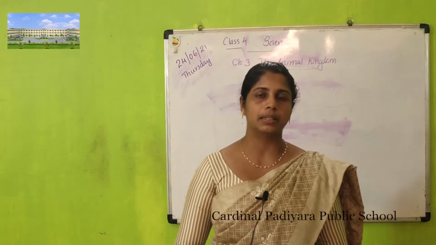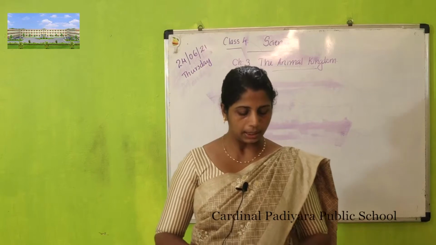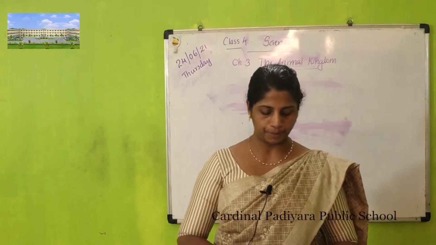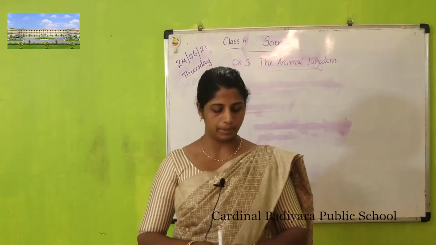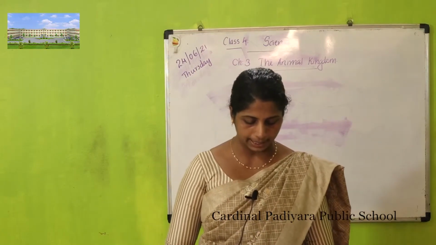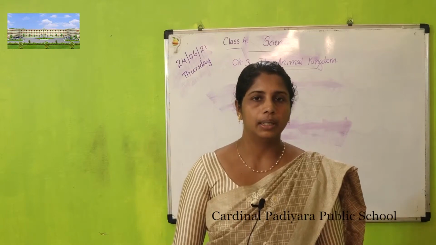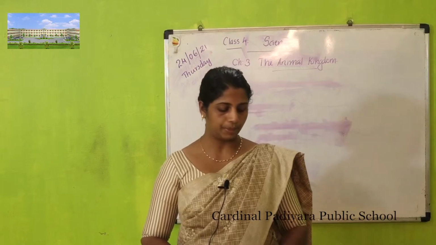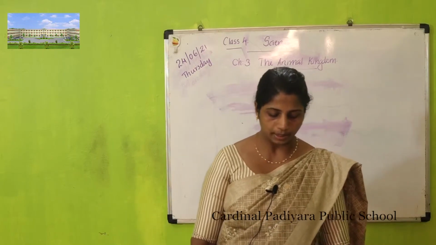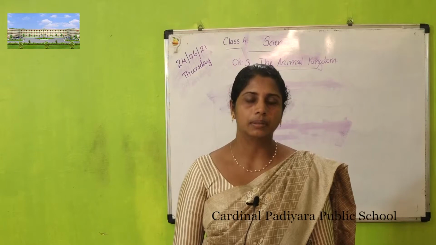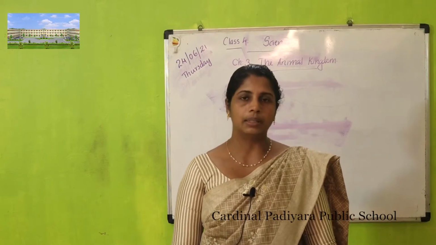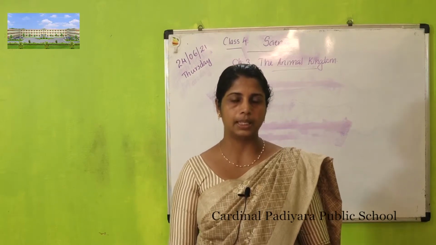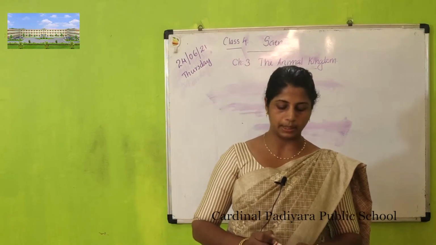Next are birds. Birds also have backbones. They have feathers and wings, and most of them can fly. Next are amphibians. Amphibians have 4 limbs and can live in water as well as on land. And the next is mammals. They have hair on their bodies, and females feed their young on milk. These are the animals with a backbone: fish, reptiles, amphibians, birds, mammals, etc.